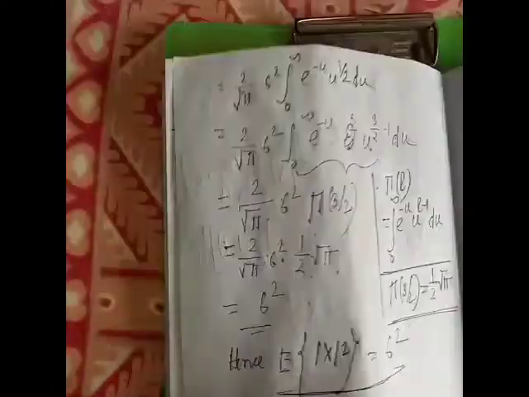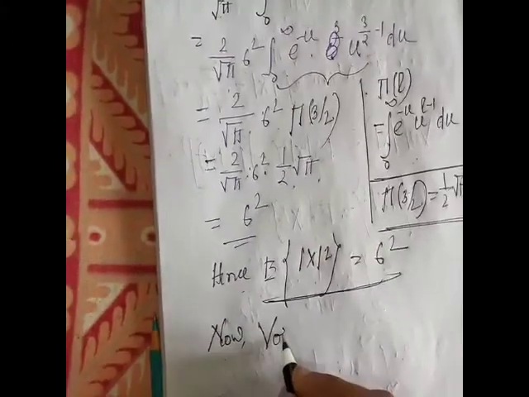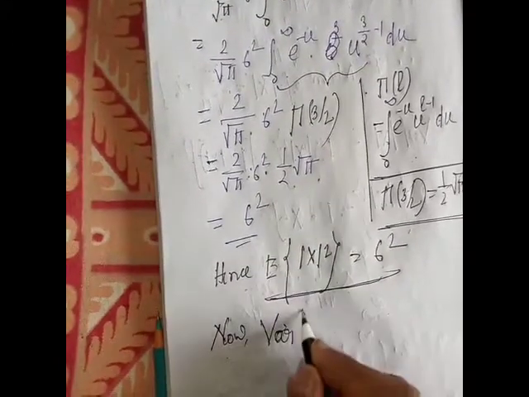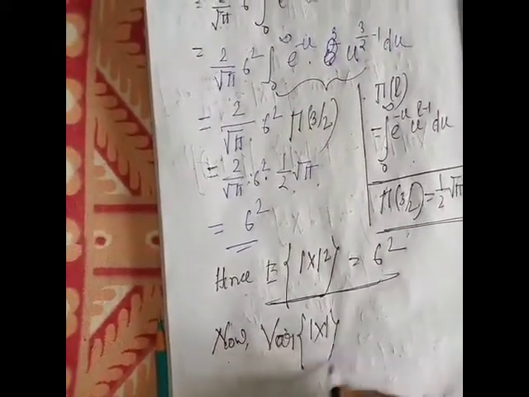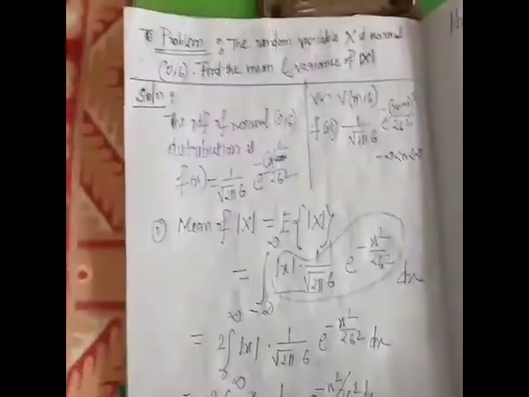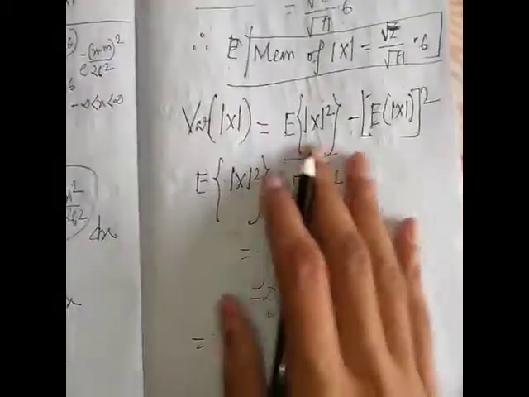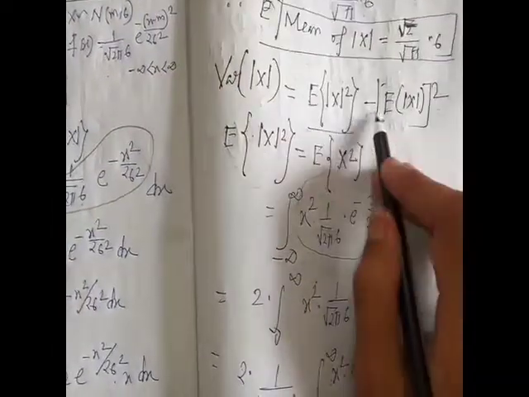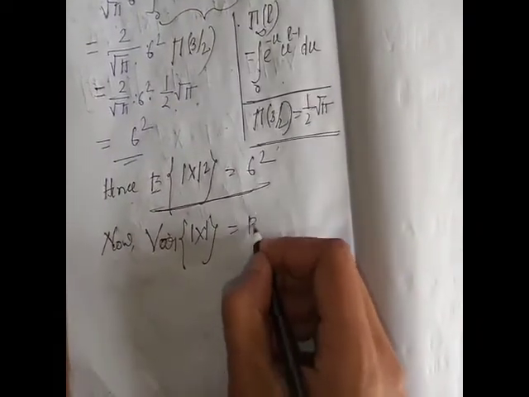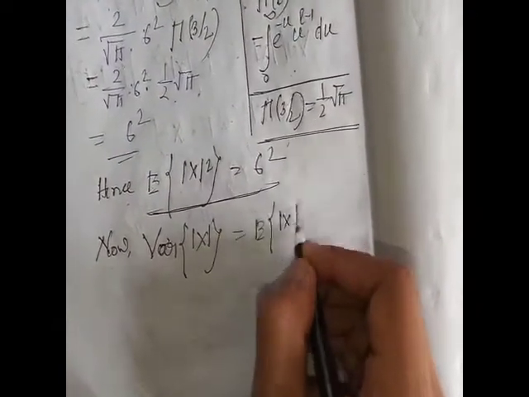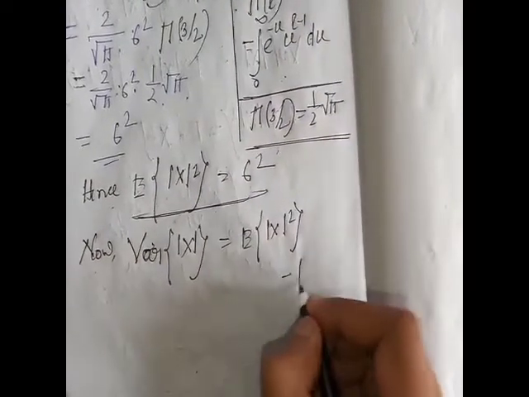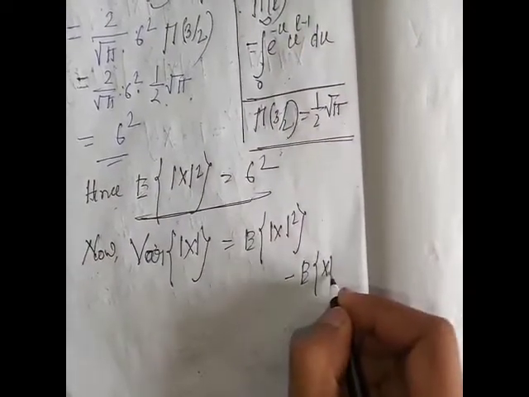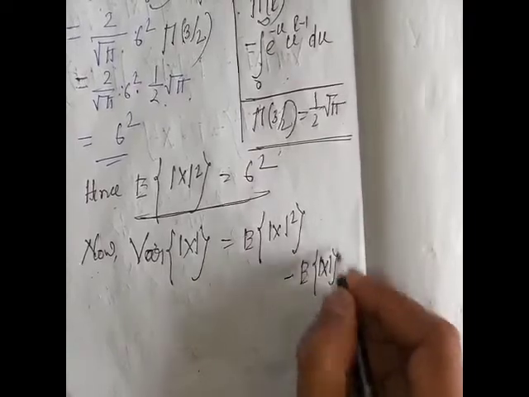So the formula of variance of mod x is this: expectation of mod x square minus expectation of mod x whole square. So formula of variance is expectation of mod x square minus expectation of mod x whole square.